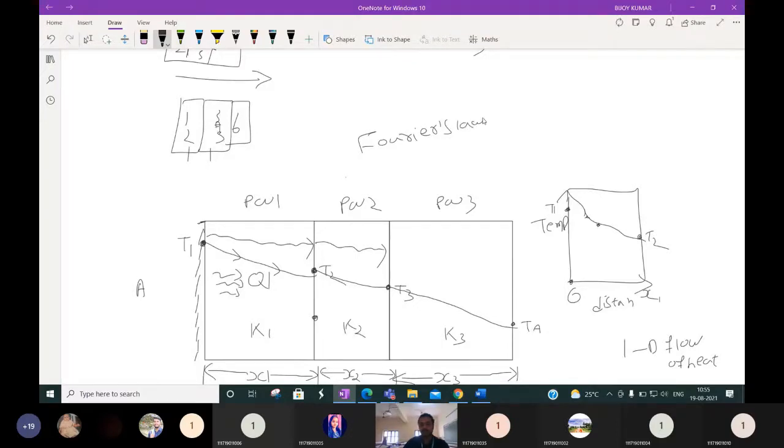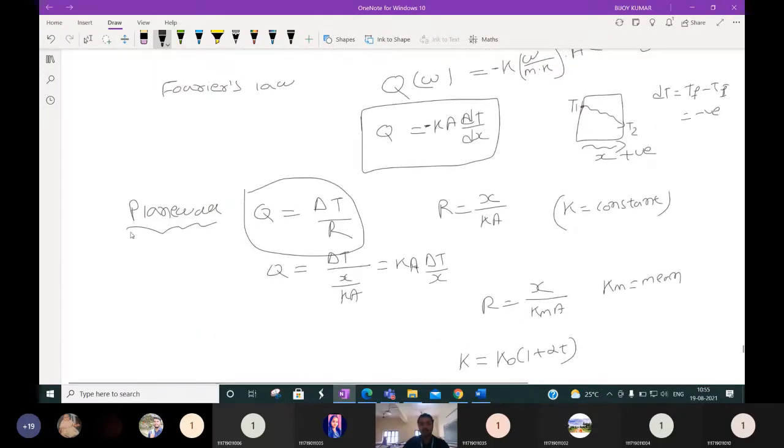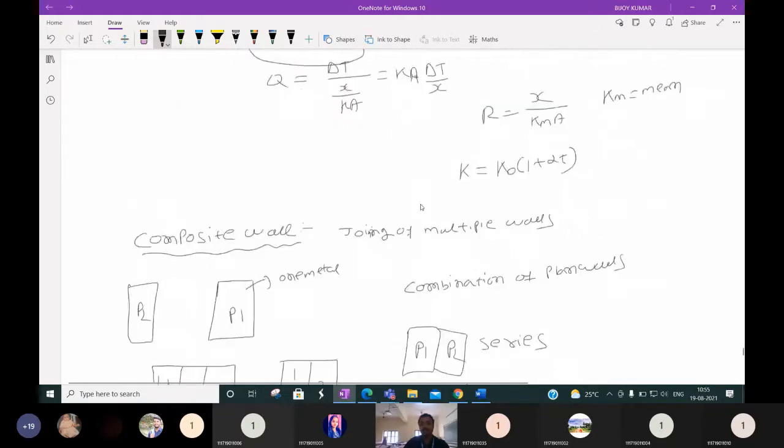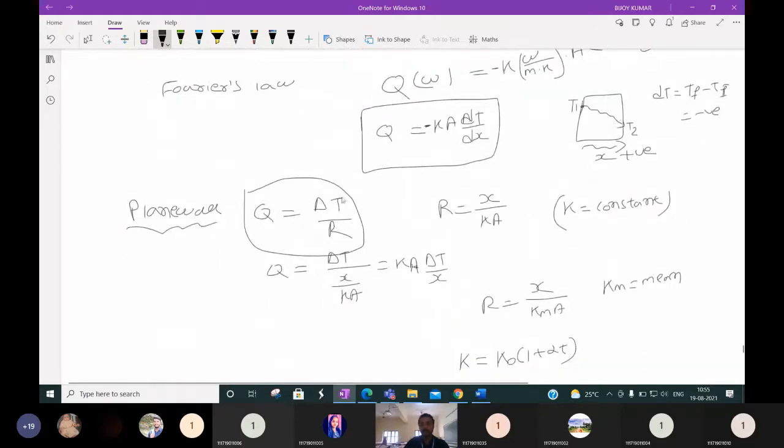Okay, how to do it? For a plane wall, we know that Q is equal to del T by R, where R is equal to nothing but X by KA. Okay, this is for a plane wall. For a composite wall also, this del T by R is what? This is nothing but Fourier's law.